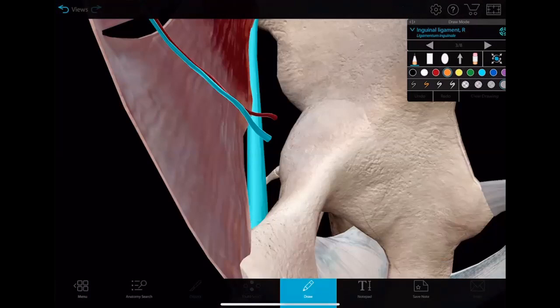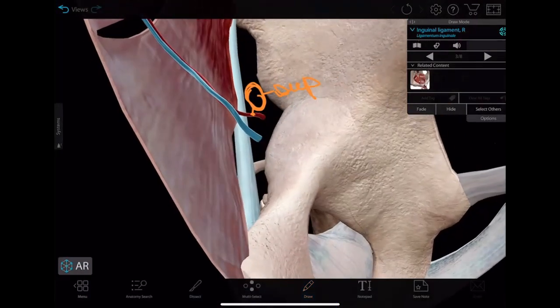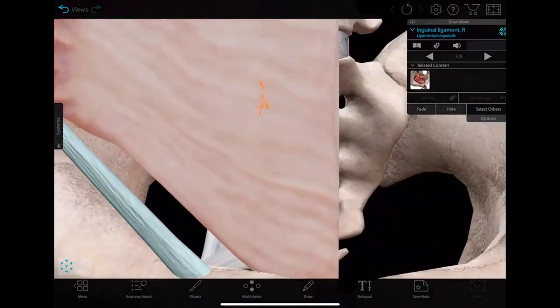So this is the deep inguinal ring, right? The inferior epigastric vessels are medial to the deep inguinal ring. Okay, this is the medial part, right? So this is the anterior part.